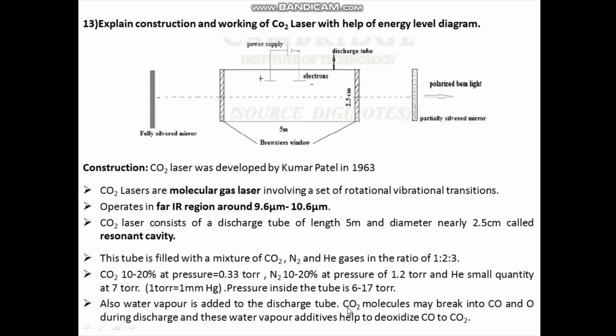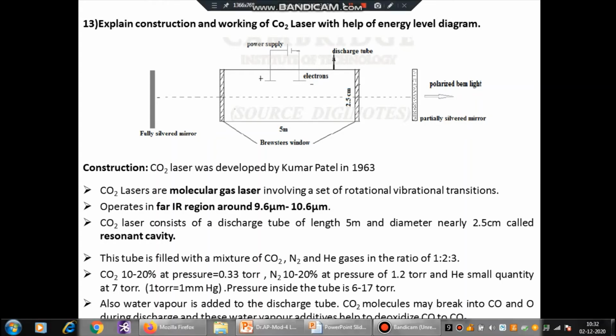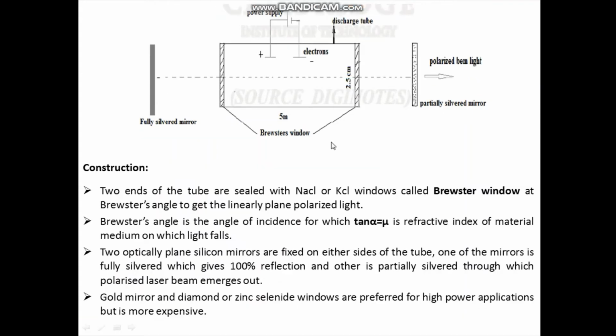This carbon dioxide molecule may break into CO, that is carbon monoxide, and oxygen during discharge. And these water vapor additives help to deoxidize carbon monoxide into carbon dioxide. The two ends of the tube are sealed with NaCl or KCl windows.